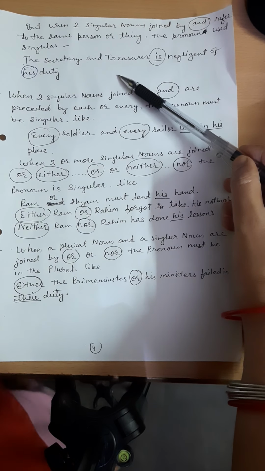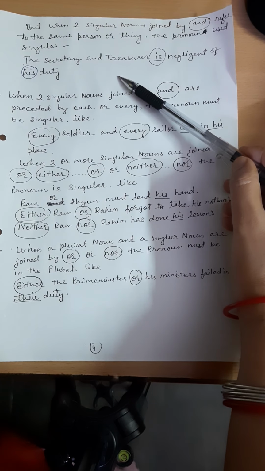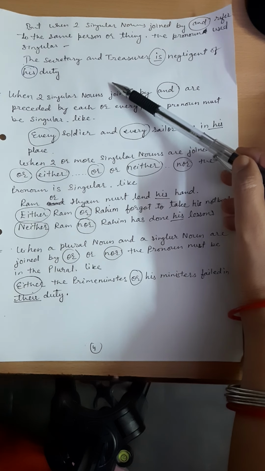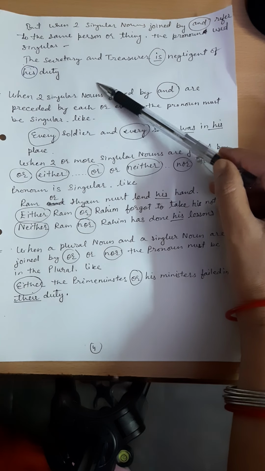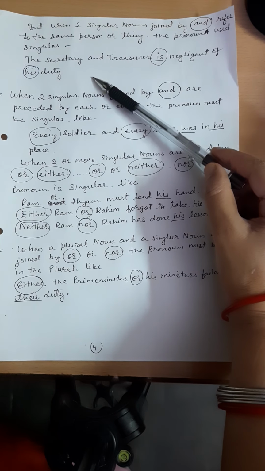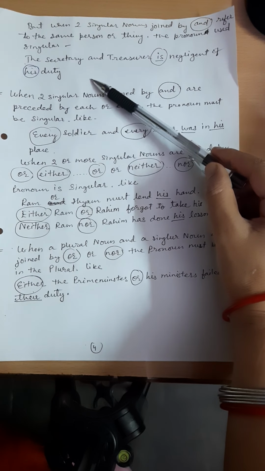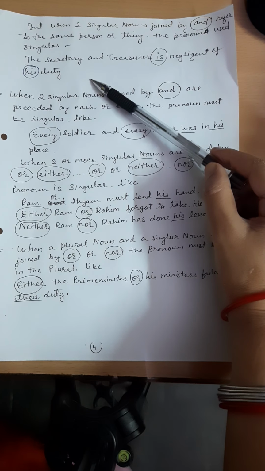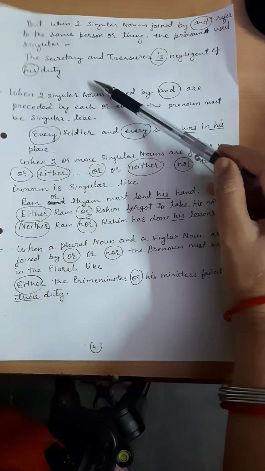Here the pronoun used must of course be singular. Why use a singular pronoun? Because the secretary and the treasurer are the same person.